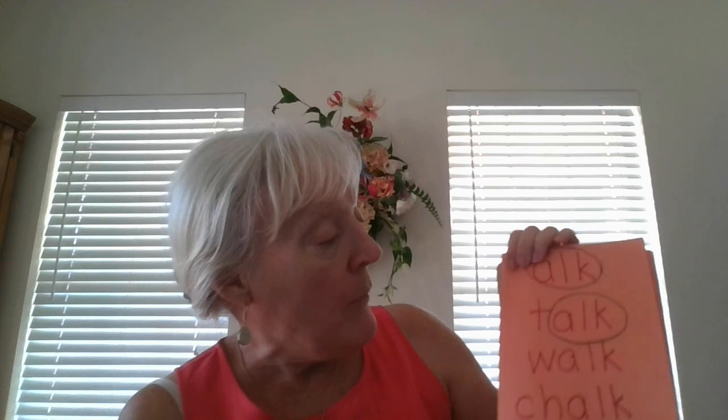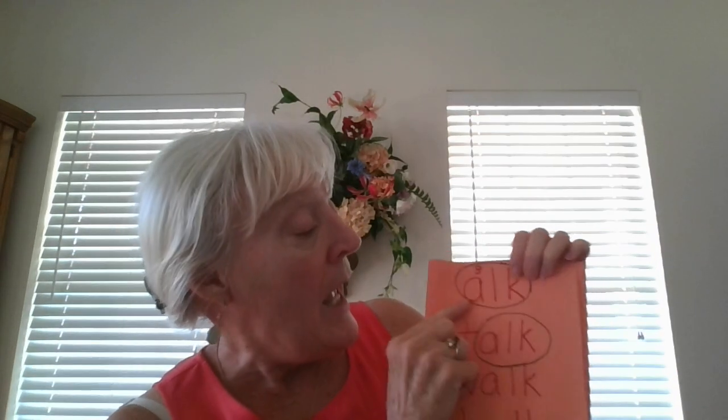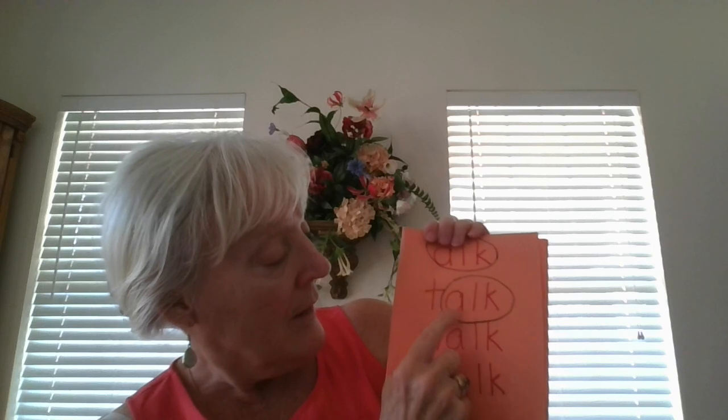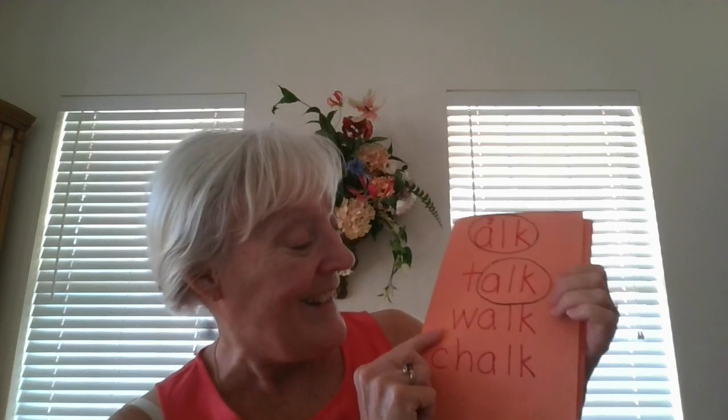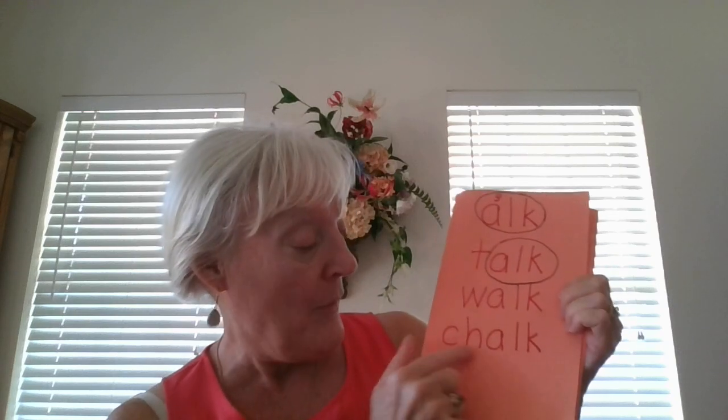And what is the third sound of A? Ah. That's your third sound. So let's try that now with our A-L-K words. Remember our rhyme, when we have A-L-L and A-L-K, we use the third sound of A. Okay, let's sound it out. Third sound, ah. Talk. Makes talk. Very good. What's this one? Walk.